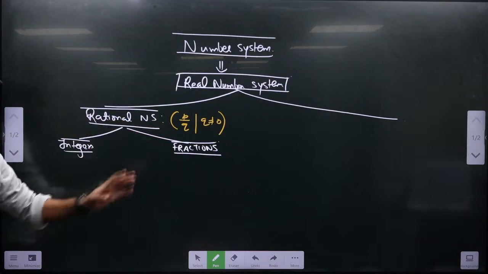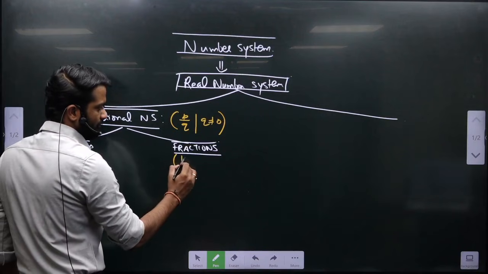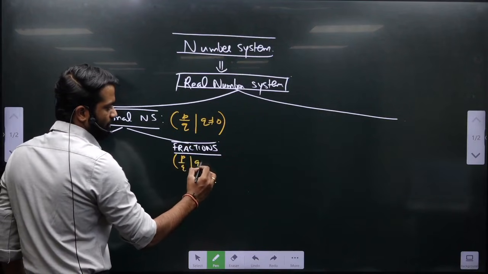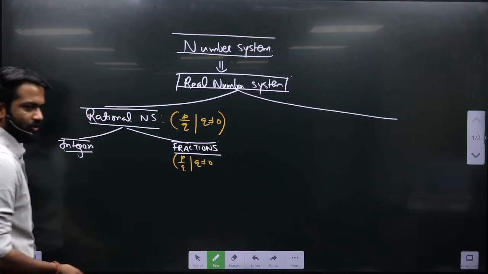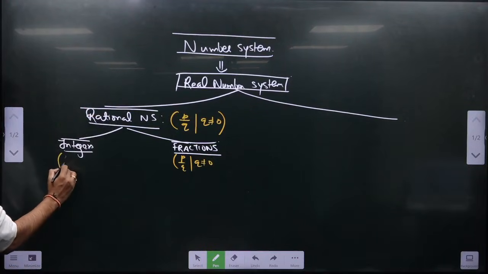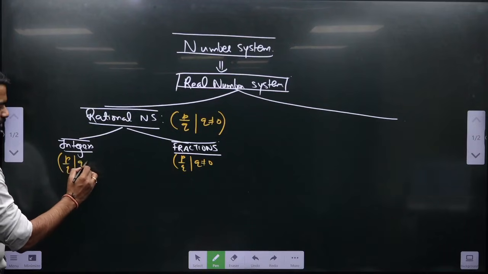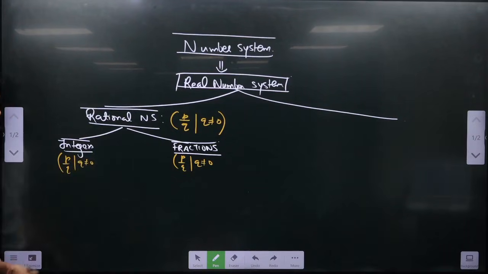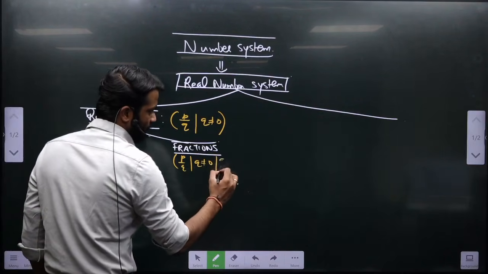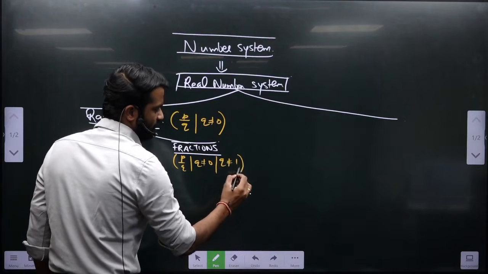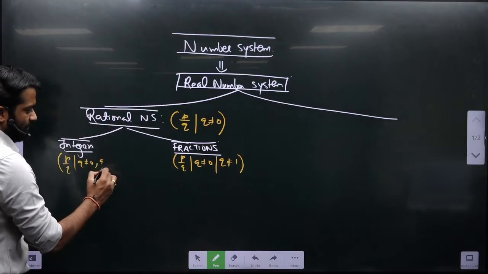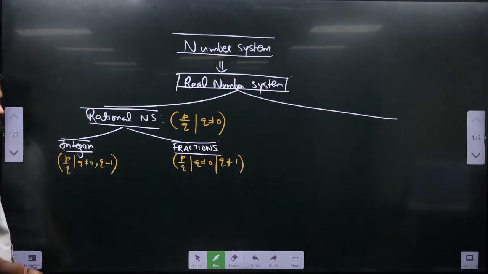The properties of p by q such that q not equals to 0 will be followed by this, and also by this. But the differentiation lies there: here q is not equals to 1, and here q is exactly equals to 1. ठीक है?